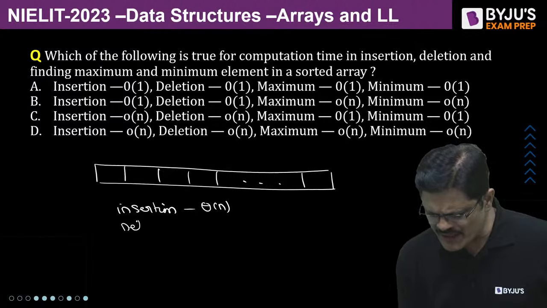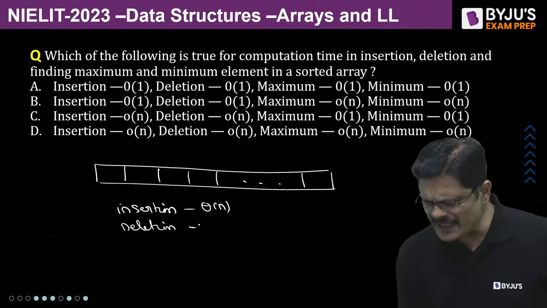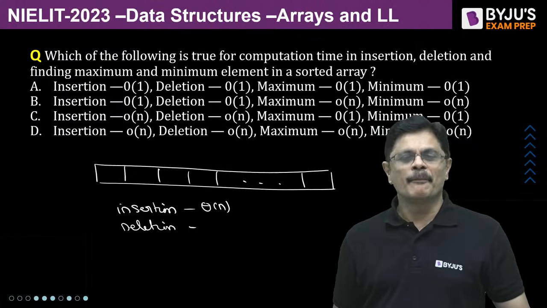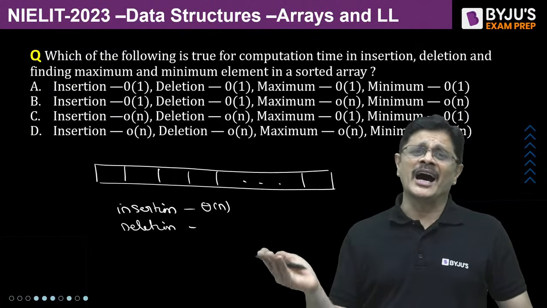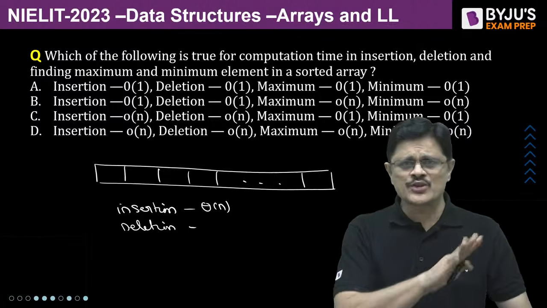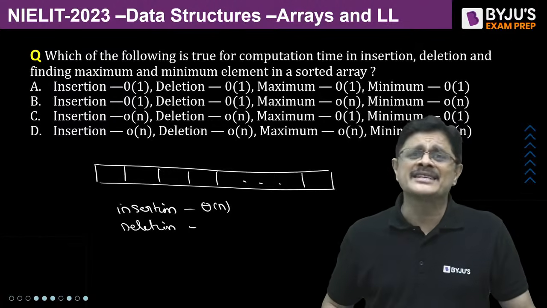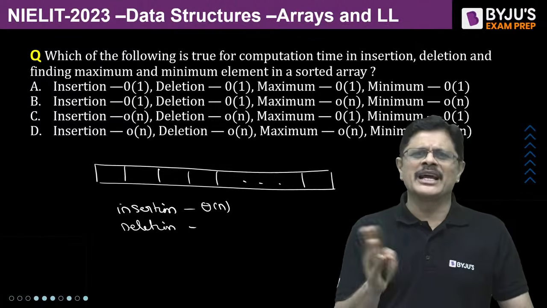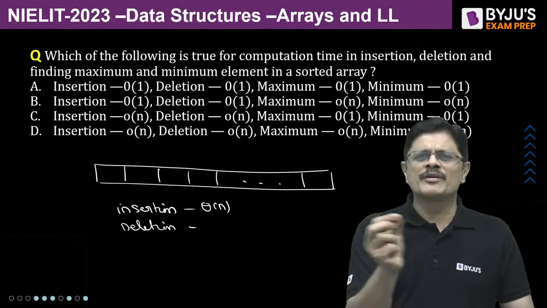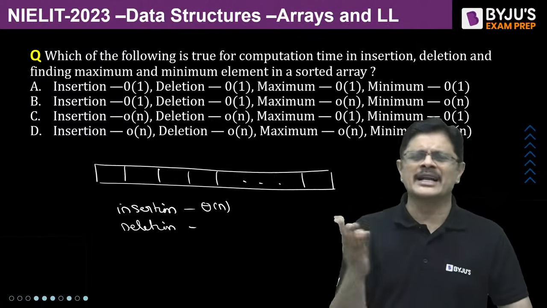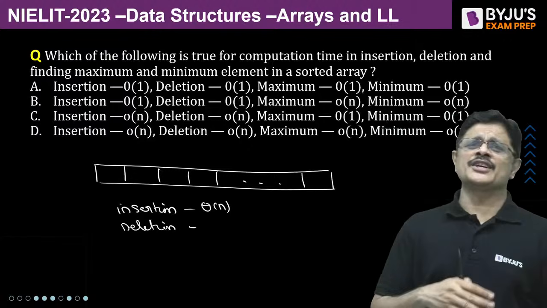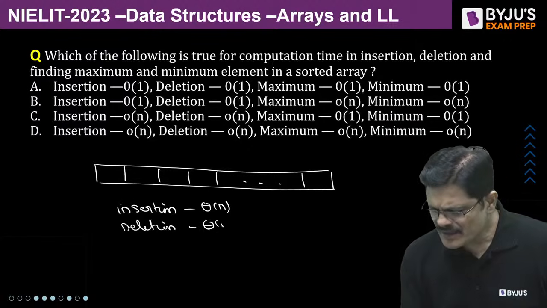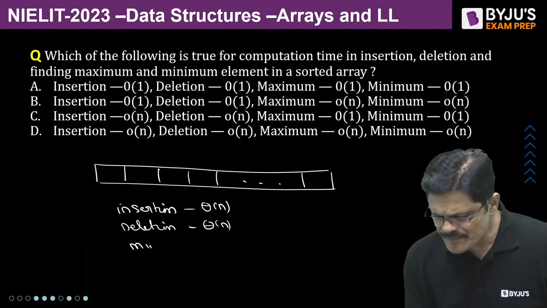Same is the case for deletion. You can find the element in log n time using binary search, but for deletion, after that you have to move the elements so that the array remains sorted. It takes theta n movements of the elements. You just need to shift the elements to the left or right according as it is either deletion or insertion, my dear friends. But one interesting thing here is minimum and maximum.